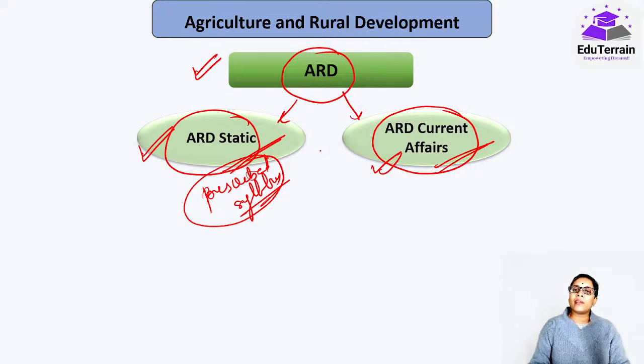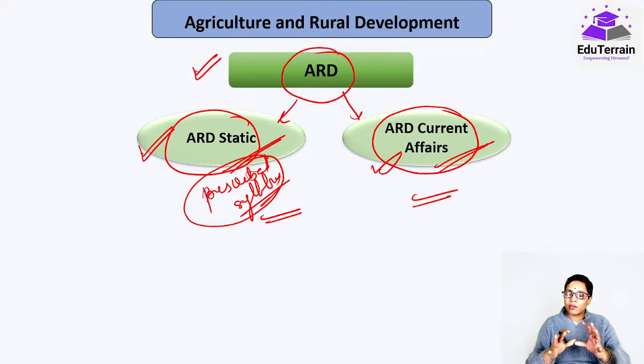Okay, along with that, the regular ARD current affairs, that is कोई स्कीम लॉन्च हुआ, या फिर कोई रिपोर्ट आया है, या फिर if there is anything, a new variety has been released, a new breed, and there has been some program in some institute associated with agriculture. No, that also would be important as part of your ARD current affairs. Okay, so ARD static, ARD current affairs, these form the basic categories of ARD.